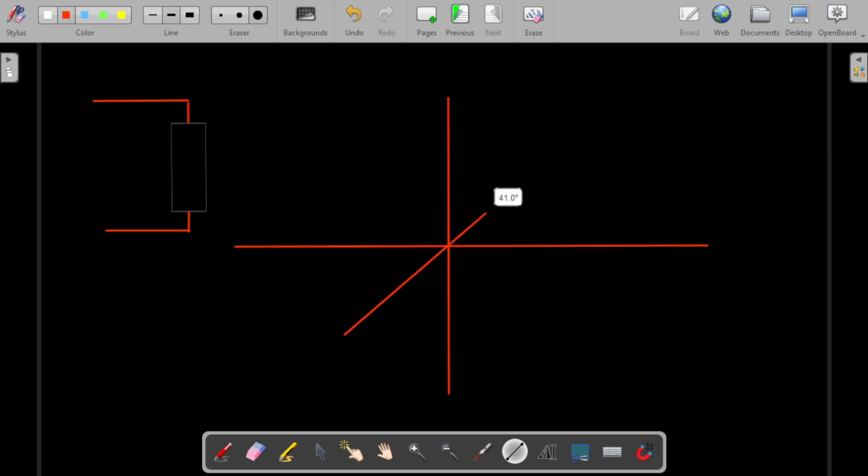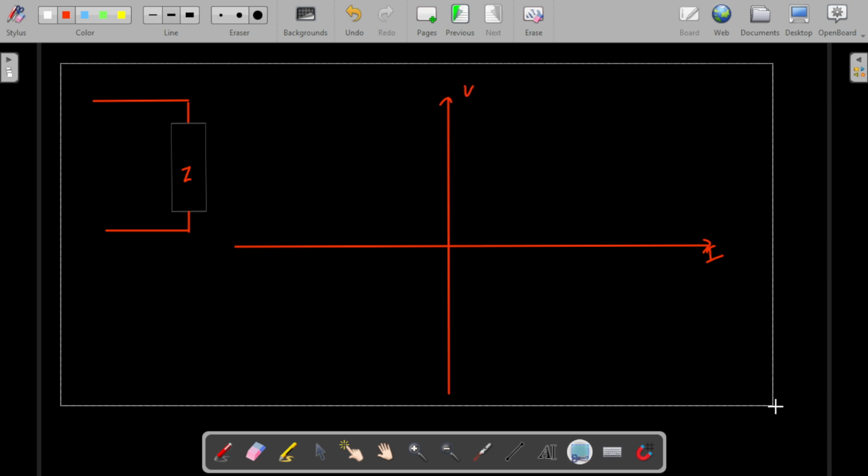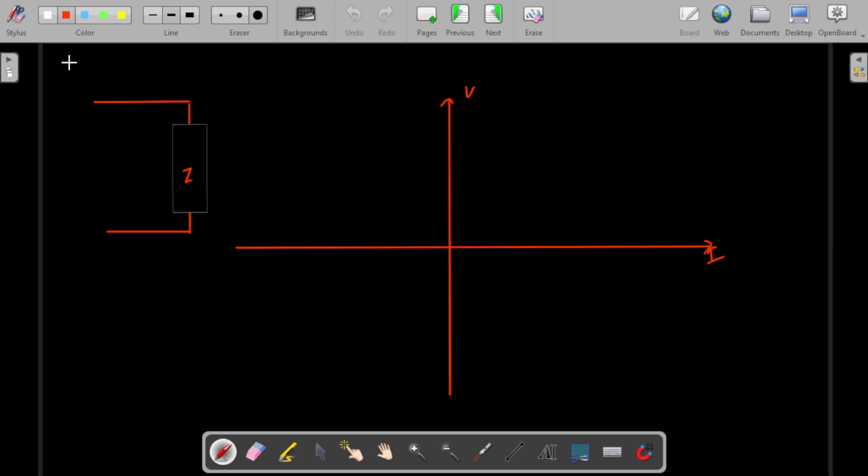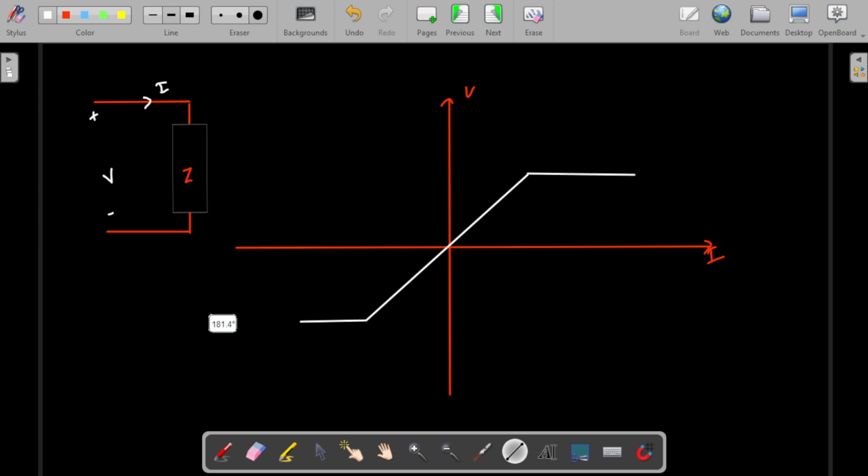So here the curve is passing this way. Let me copy this one first. So this is IV, this is I and this is V. Let me take the assumption that it is positive. This is V and the current is entering the positive terminal. And the graph is looking like this. So this property we have already solved, right?